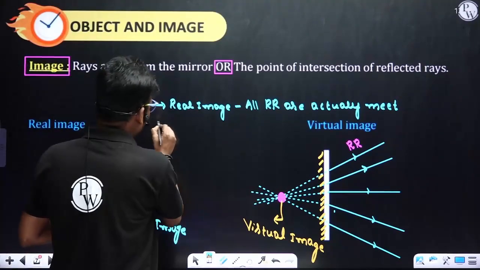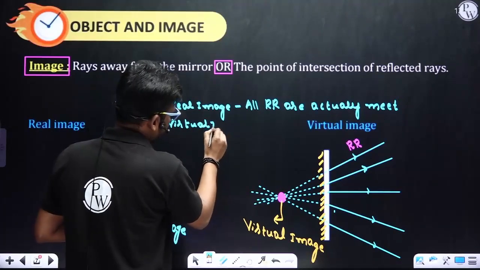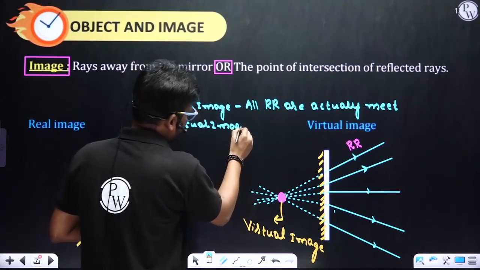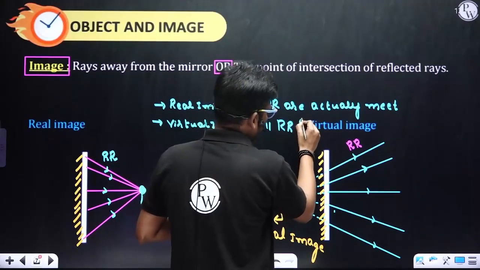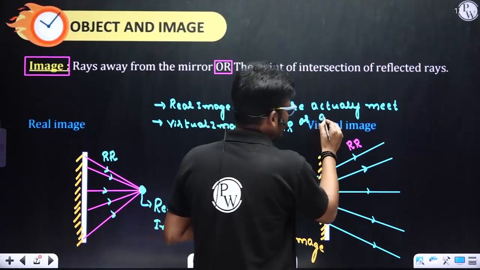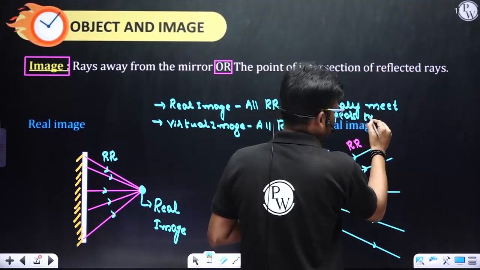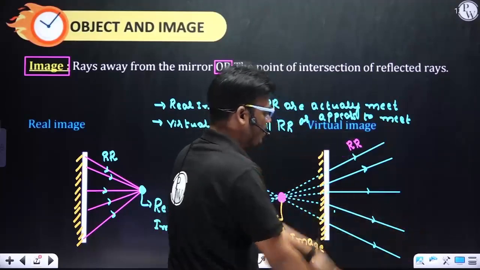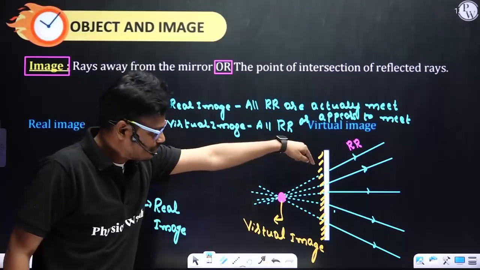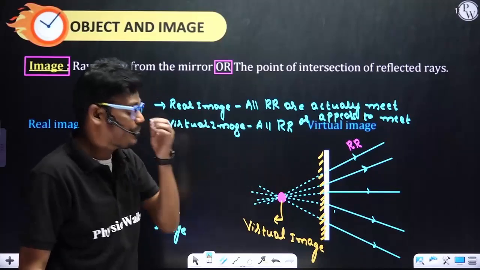But in case of a virtual image, all the reflected rays do not actually meet, they appear to meet. Here you see all reflected rays are diverging, but if I consider, just imagining, that there is no mirror, all the reflected rays appear to meet.